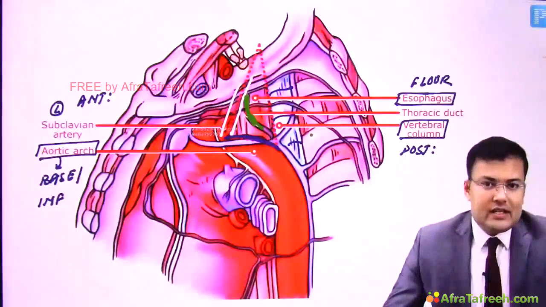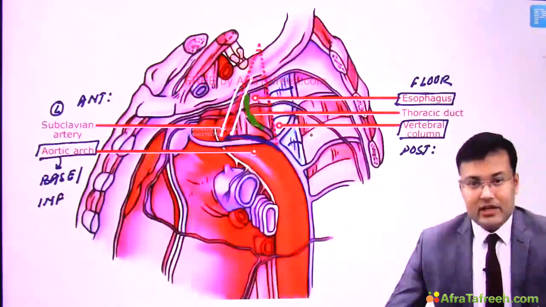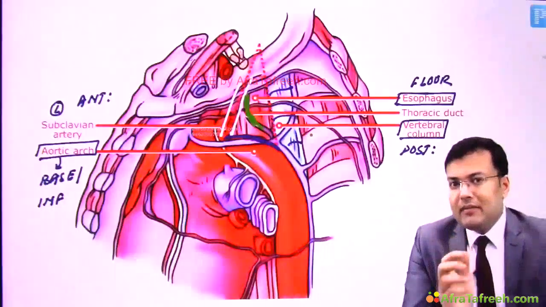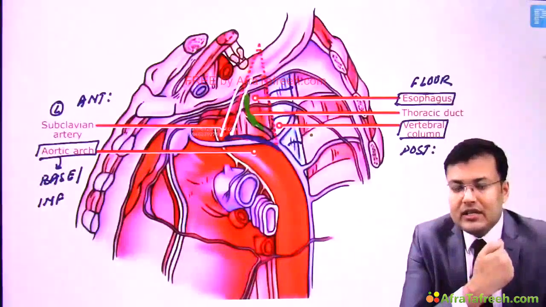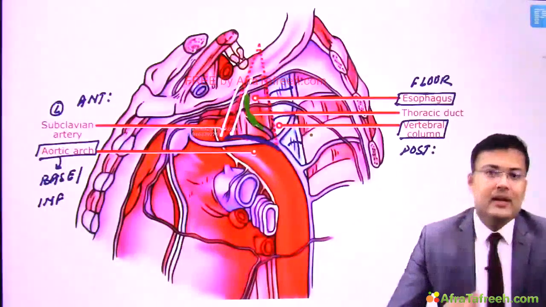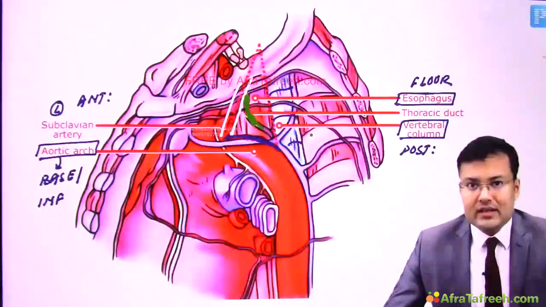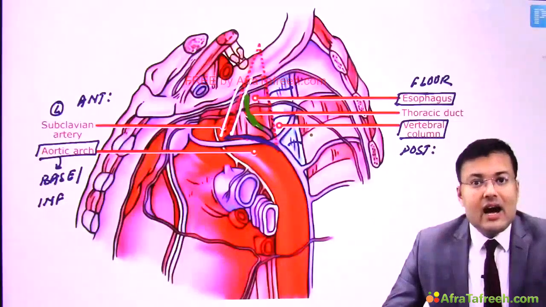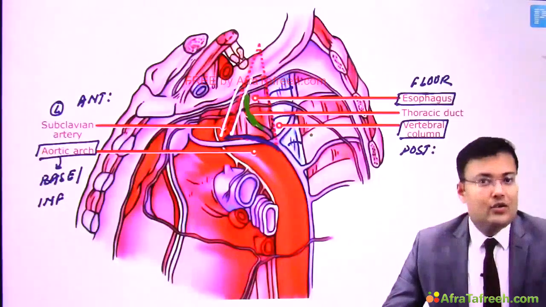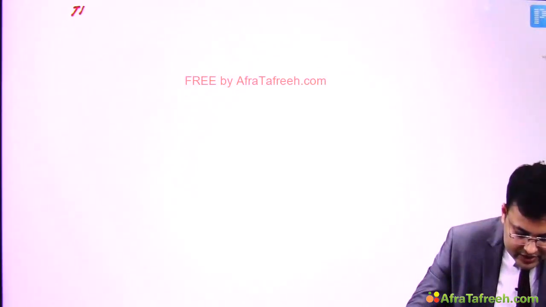Now one question. In which cases is there thoracic duct injury? Now imagine whenever we are performing thoracic surgery, and especially lymph node dissection in this Poirier's triangle, what will happen? There is injury to the thoracic duct. So what is the most common cause of injury of the thoracic duct? It's iatrogenic trauma. Clear? So in detail we are going to discuss the thoracic duct injury.